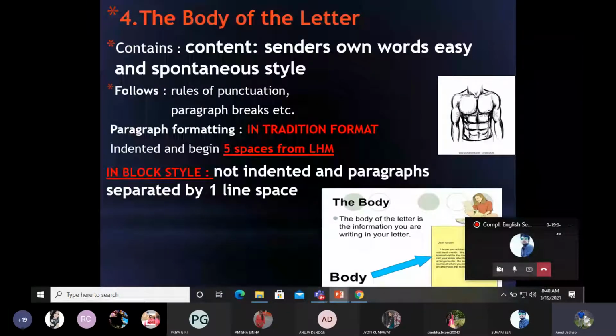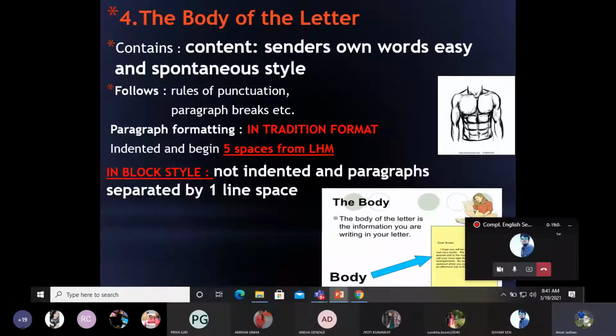Then we had discussed the body of the letter. Now what is this body? It contains the content. The sender's own words are there. It's not copied from any other source, as these days we have been googling the content in order to write formal letters.